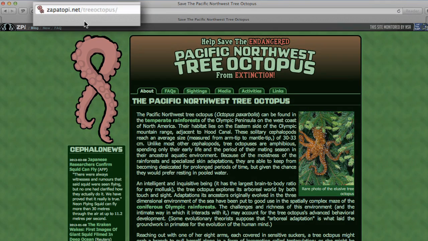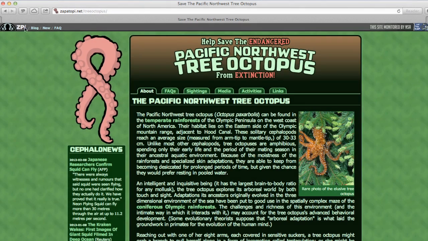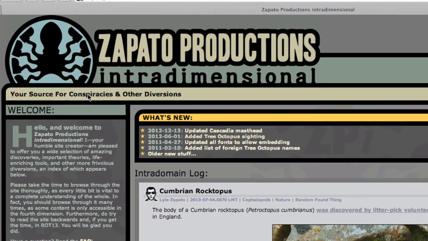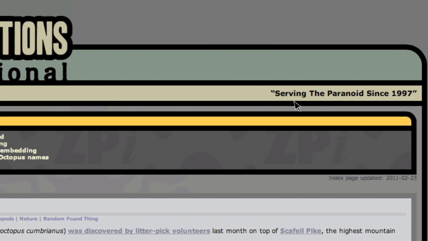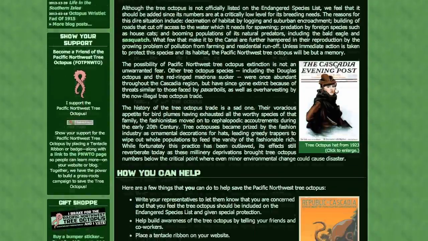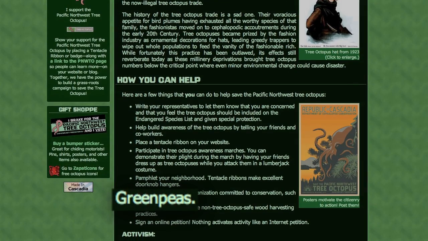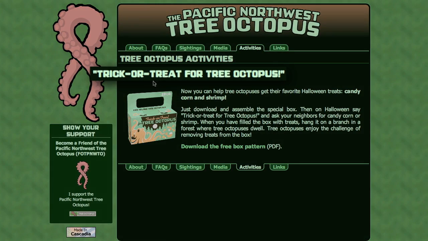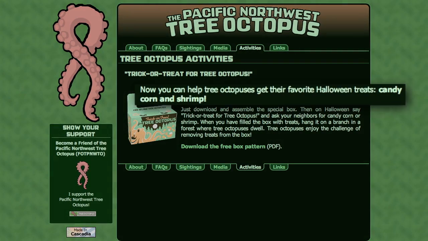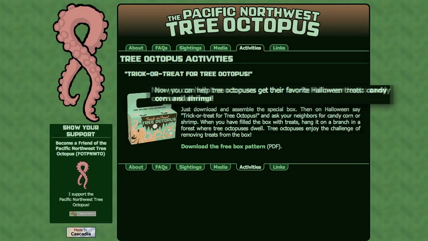It looks legitimate and it reads like straightforward informational text, but there are some clues that tell us that maybe it's a fake. The URL looks incomplete and it ends in .net. Clicking on the link to the home page shows that the website is your source for conspiracies and other diversions, and that it has been serving the paranoid since 1997. If you scroll through the octopus page, you will see that Greenpeace is spelled green peas. And if you click on the Activities tab, you'll find a guide for making a Halloween trick-or-treat box to fill with candy corn and shrimp, the octopus's favorite treats.